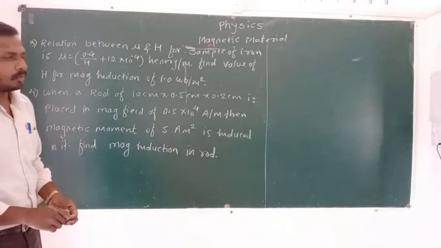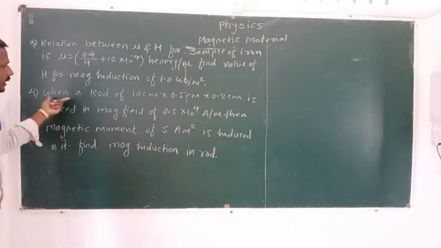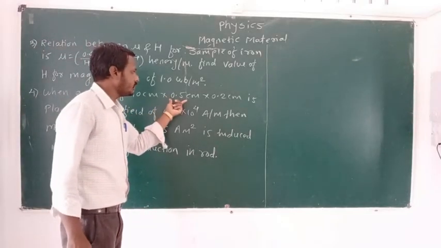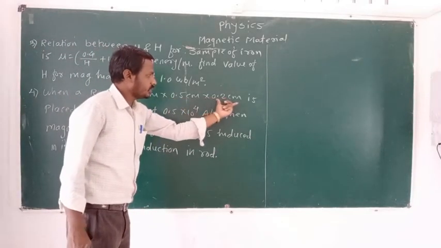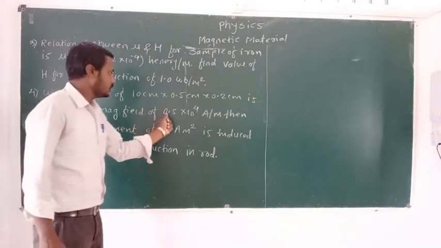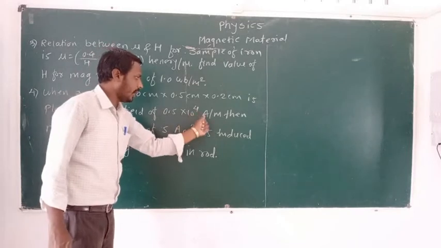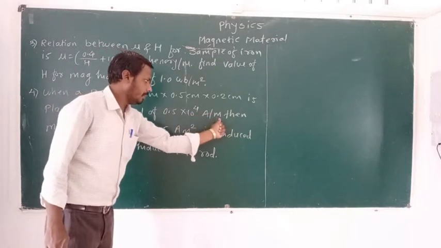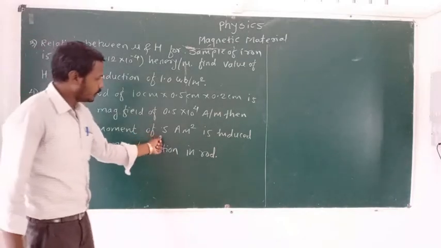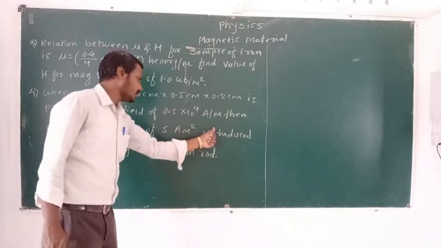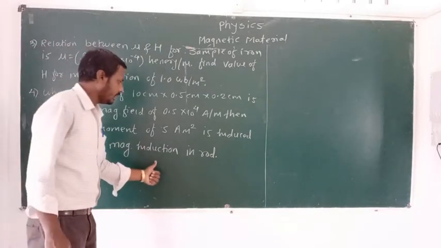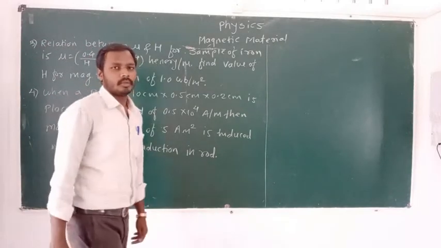Now in the next problem, a rod of 10 cm by 0.5 cm by 0.2 cm is placed in a magnetic field of 0.5 into 10 raised to 4 ampere per meter. Then a magnetic moment of 5 ampere per meter square is induced in it. Find magnetic induction in the rod.